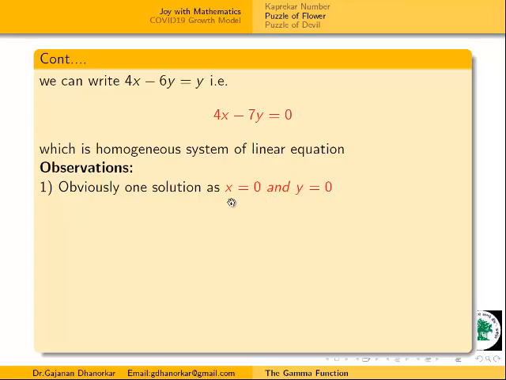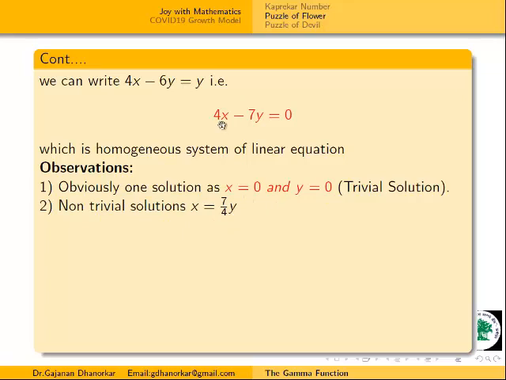And this is called the trivial solution. Yes, this also satisfies, but your grandfather will not accept this answer. But mathematicians surely can accept this answer because this is one solution. But again, we will try to find a non-trivial solution.